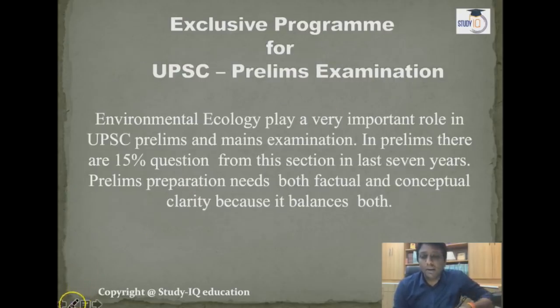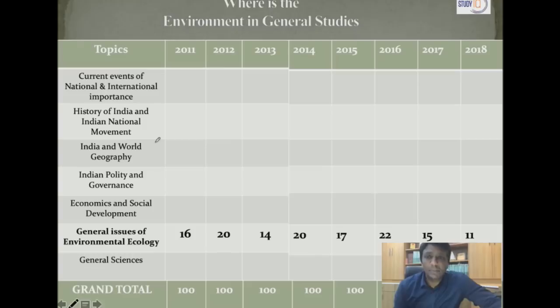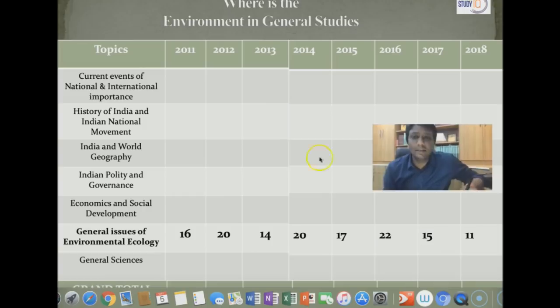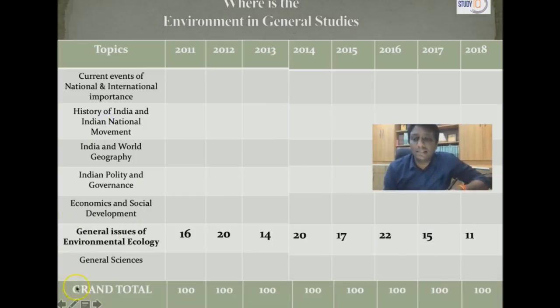In the beginning, I will tell you the weightage of environment and ecology in your prelims paper: around 15% of questions. Out of 100, around 15 questions in your paper will come from environment, ecology and biodiversity. What about the weightage of environment in your paper? It is written here, guys. This is the analysis of the last 8-year papers. Why 8 years? Because the new pattern of the prelims examination came from 2011 onwards.